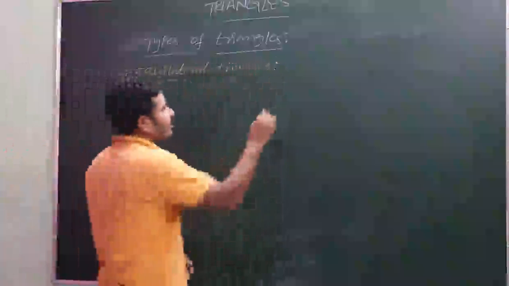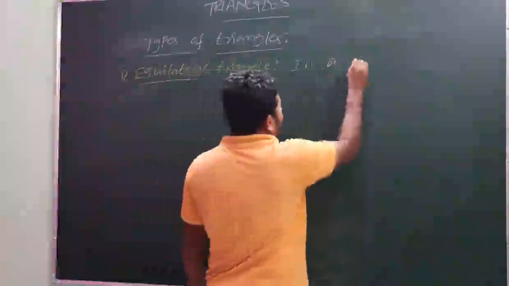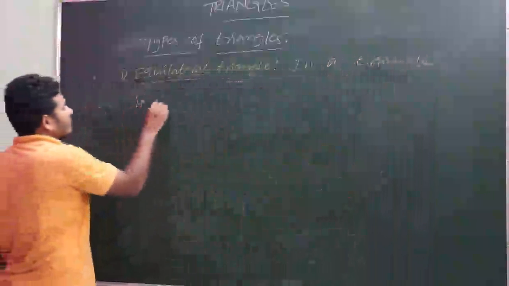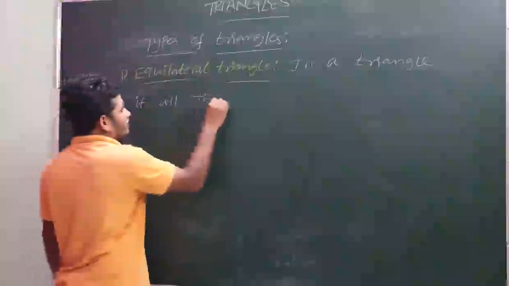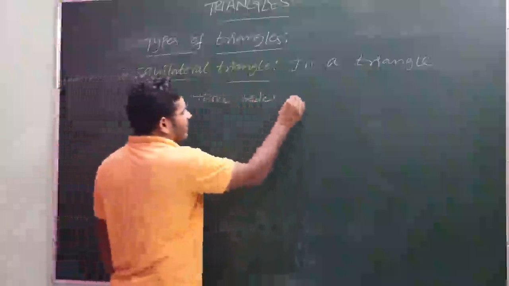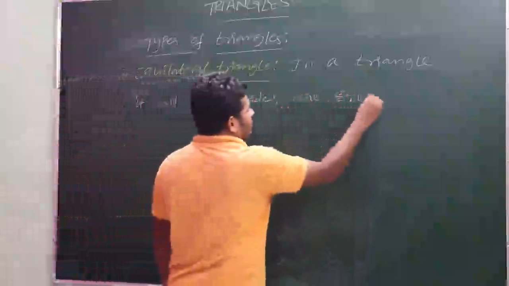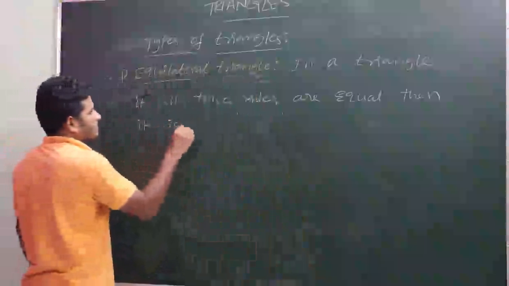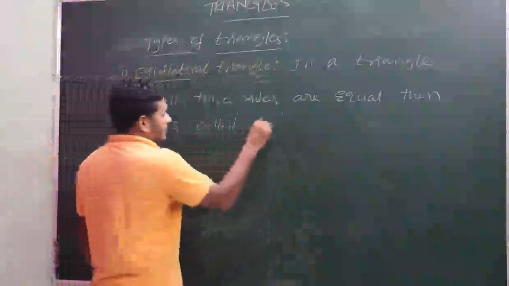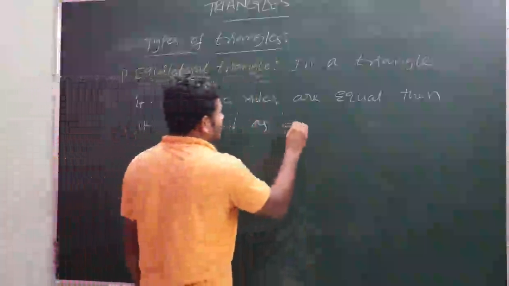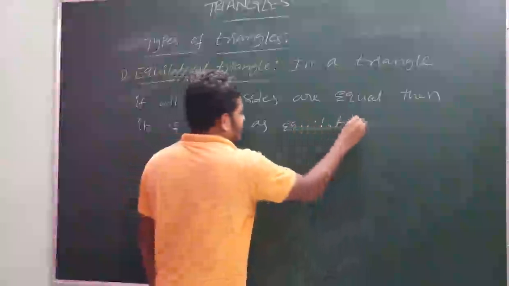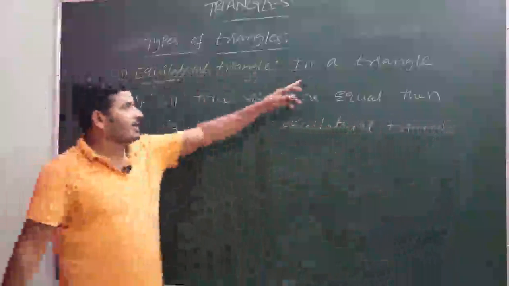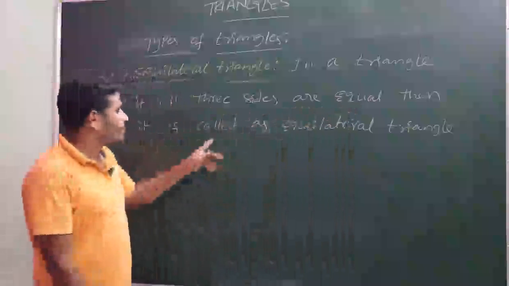So in a triangle, if all three sides are equal, then it is called as equilateral triangle.